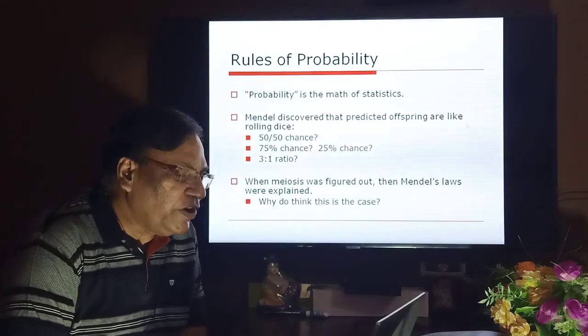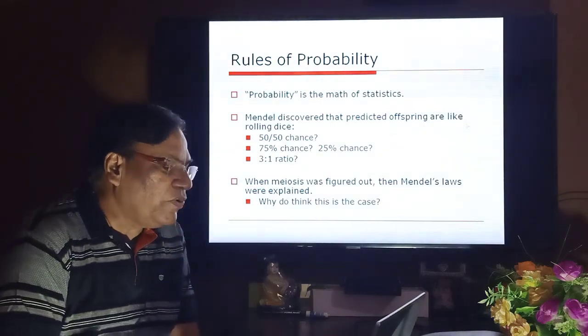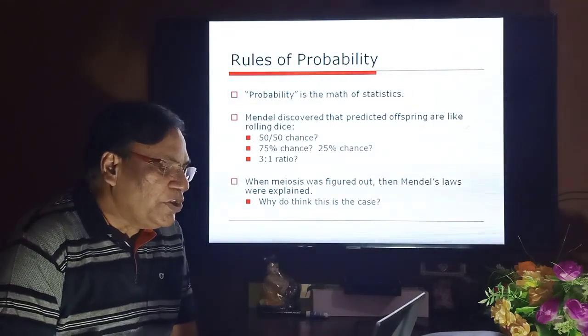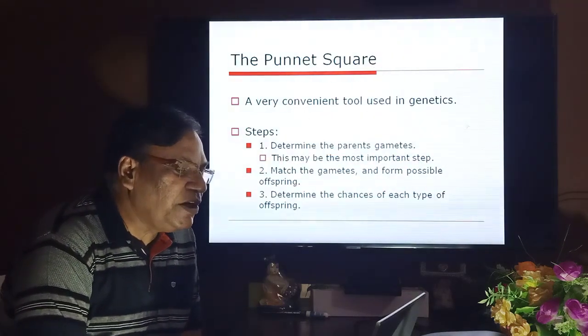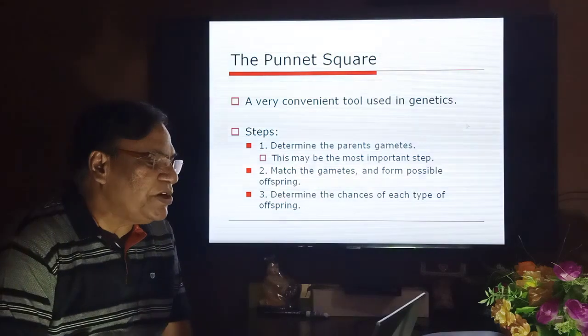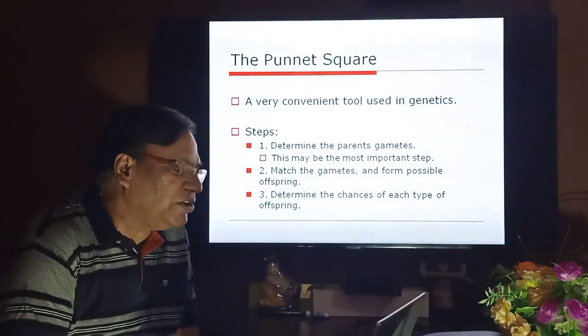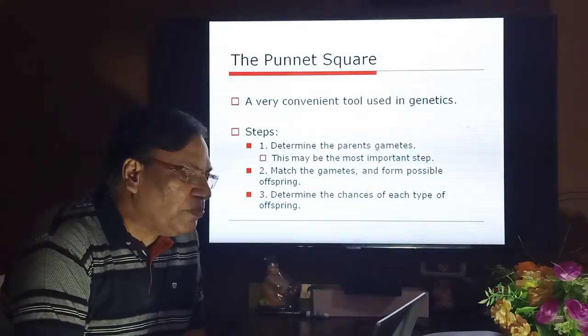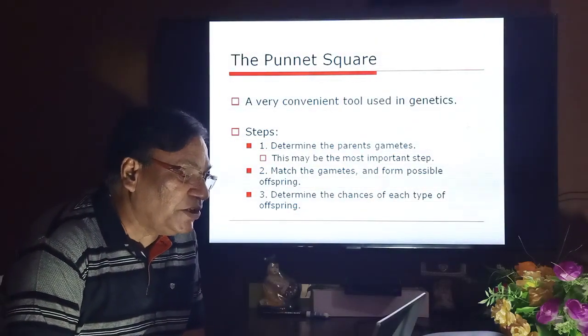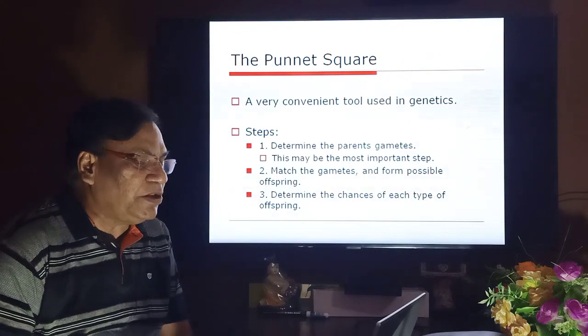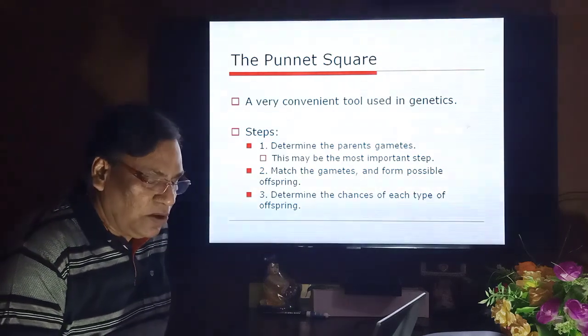When meiosis was figured out, Mendel's laws were explained. Why do you think this is the case? The Punnett square is a very convenient tool used in genetics. Determine the parent gametes. This may be the most important step. Match the gametes and form possible offspring. Determine the chances of each type of offspring.